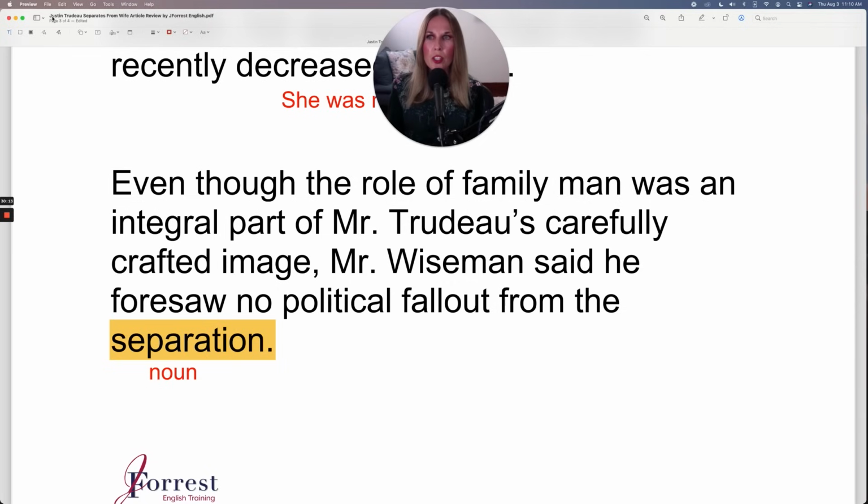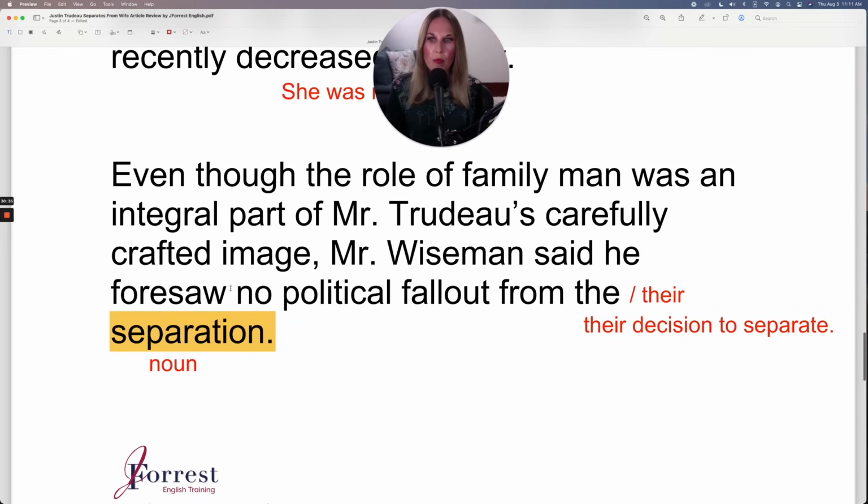If you wanted to use it as a verb, you would say from their decision to separate. That would be the verb form, but here it's from the separation. And you could say their separation as well, which is possessive and belongs to them.